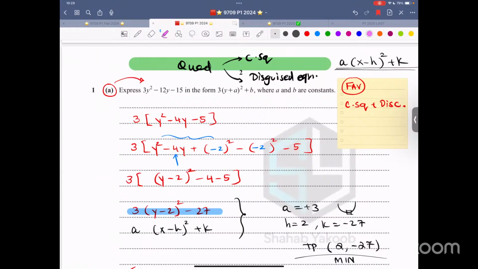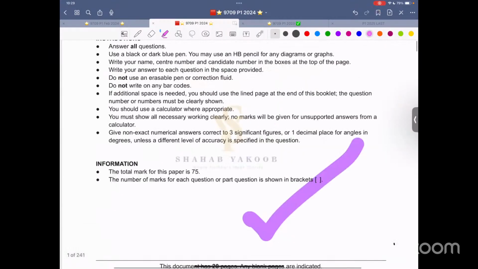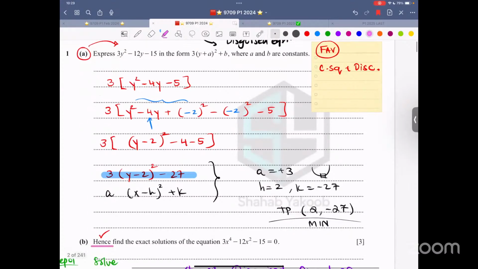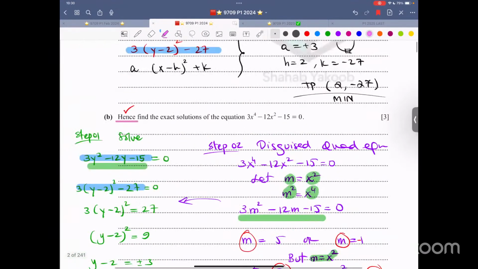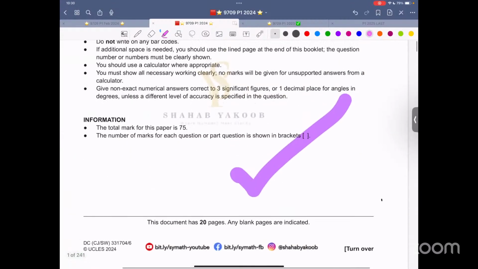Now, question number 1, let's highlight it. How much time is it taking? Question number 1 should take 5 minutes max. So let me write over here.